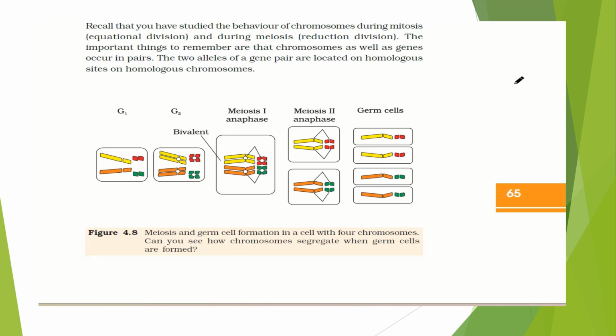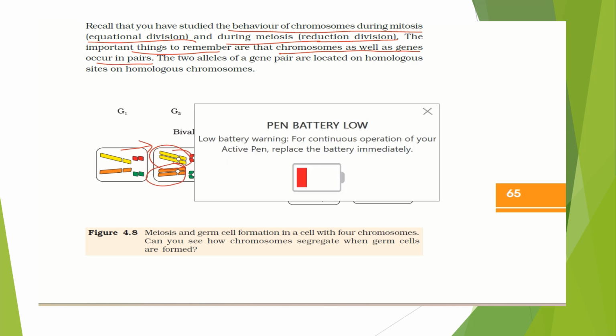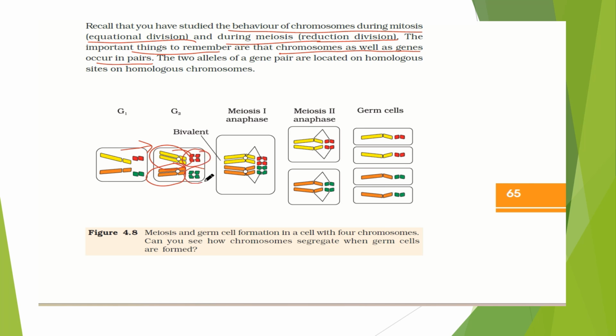Just recall what we learned in the previous classes when we studied cell division. We studied the behavior of the chromosomes during mitosis as equational division, but during meiosis it is reductional division. The important thing to remember is that chromosomes as well as genes always occur in pairs. You can see here that during multiplication they are duplicating, they are in pairs. Is it clear? So they are all in pairs.